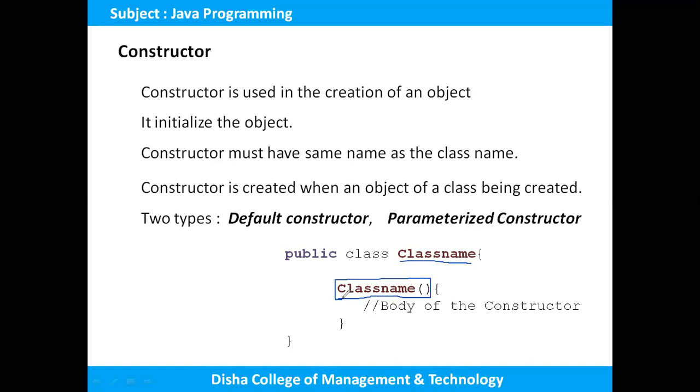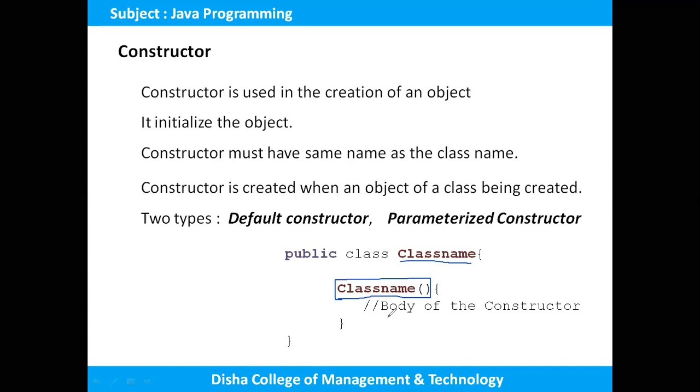So we'll discuss the difference between the constructor and method, because if a name is followed by a parenthesis, that is basically called a method. So here the class name is followed by a parenthesis, so that is called a constructor. Whether the constructor is behaving the same as the method or not, we'll discuss. Inside that, whatever logic is there, that is called the body of the constructor.